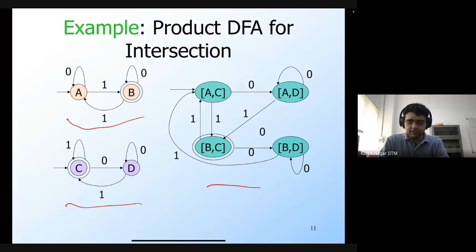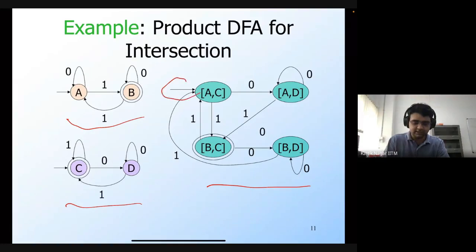For example, you have A and B and C and D, so the state space consists of tuples like AC, AD, BC, and BD. The start state of the product automaton is the tuple corresponding to the start states of the two individual automata. Here A is the start state of the first automaton and C is the start state of the second, so AC is the start state of the product automaton.